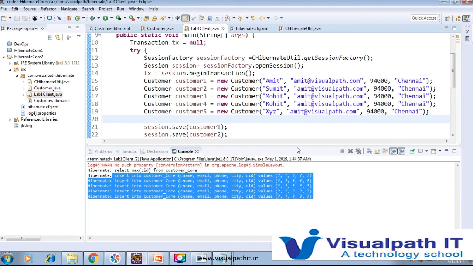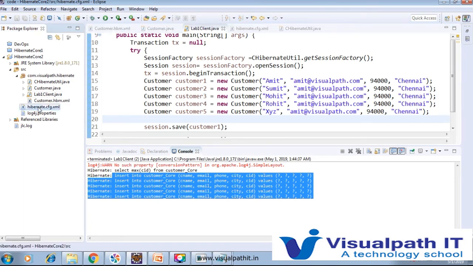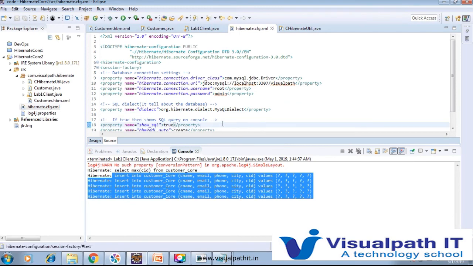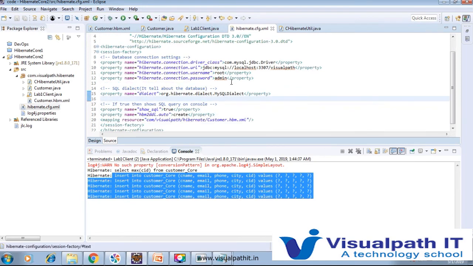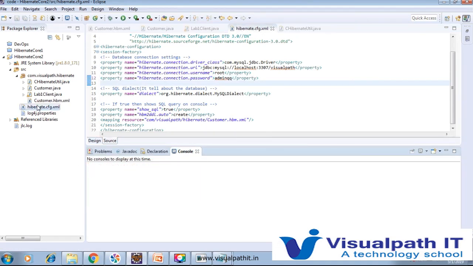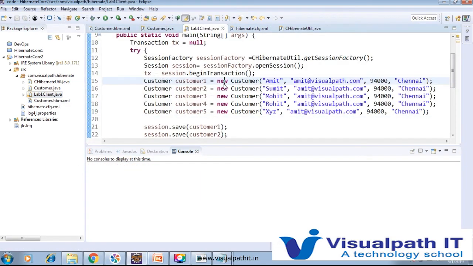And here some log pattern is there. If some error is generated, like we miss the password, we provide a wrong password, and we run it.